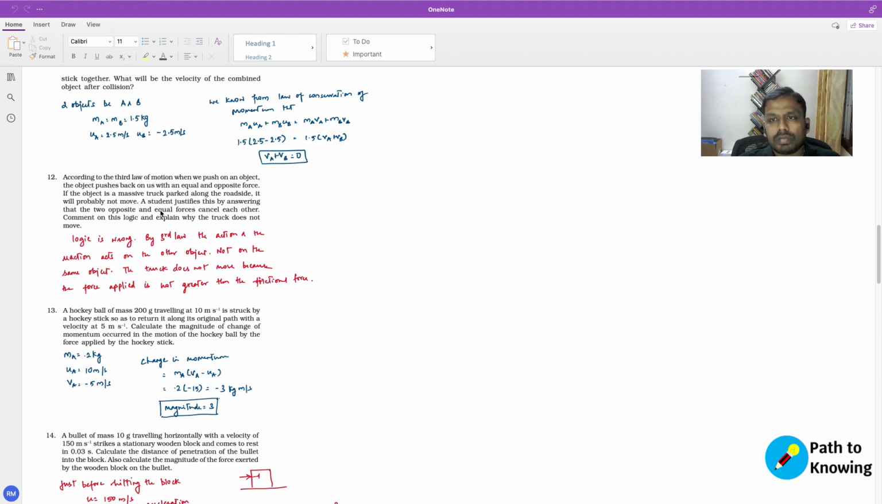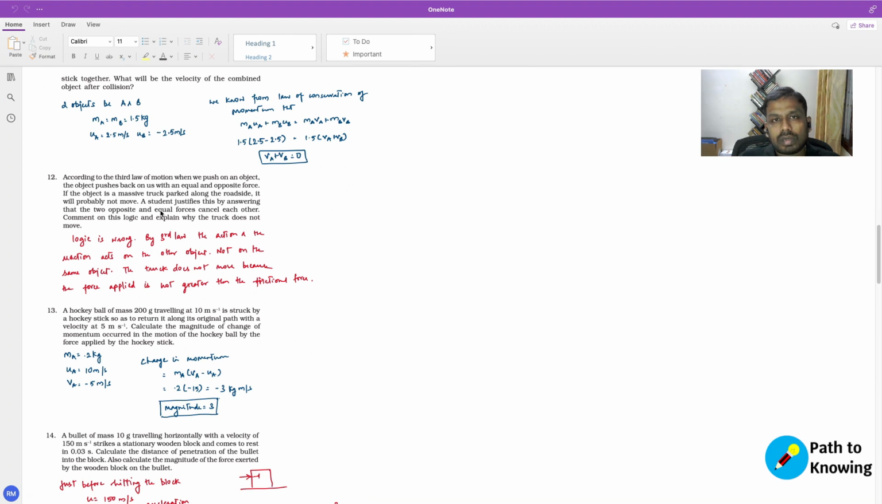Okay. So the student says that there is a huge truck, and the student tries to push that truck. And the student says that because I'm pushing the truck, it is an action, and there is an opposite reaction, and these two cancel each other, and that is why the truck is not moving. Now, is that the real reason? Not really, right?